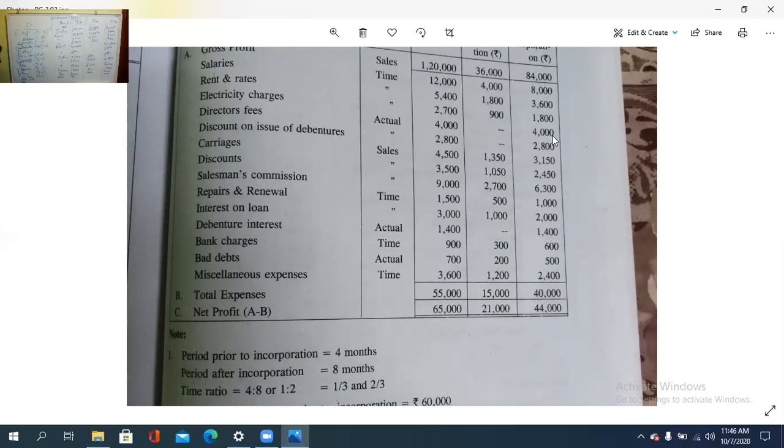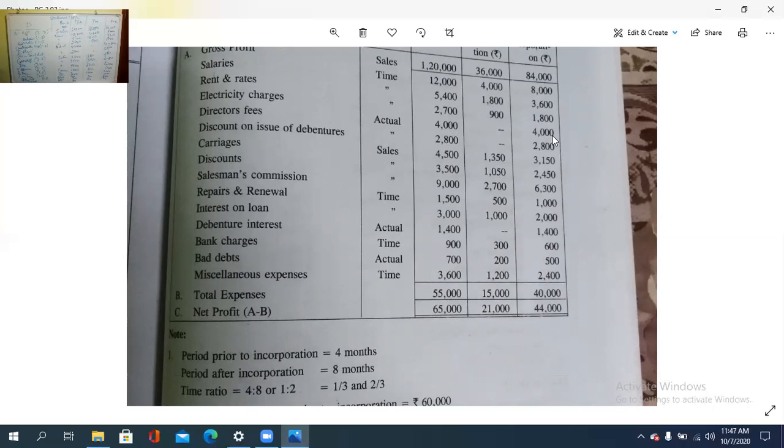Then bank charges, based on time, 1:2. The amount is 900, so 300 and 600. Then bad debts, which are actual, 700, so 200 and 500, on a 1:2 basis.